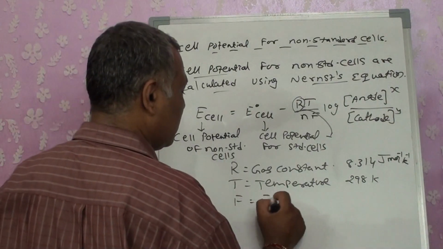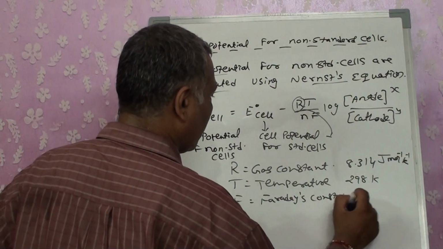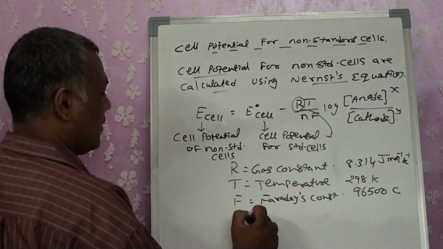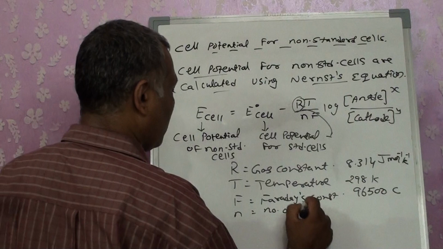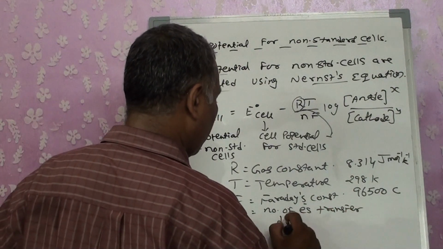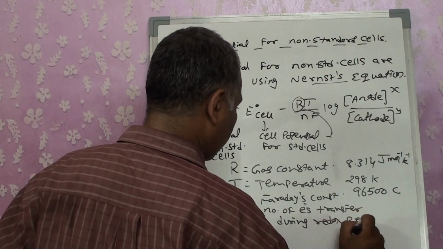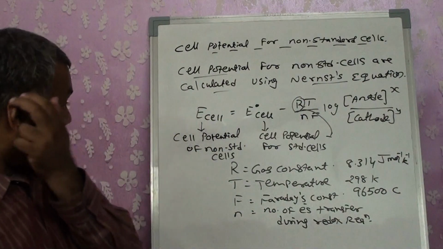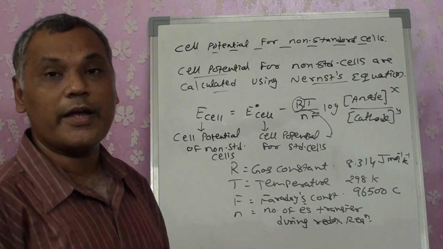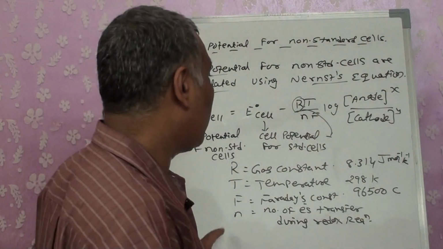F is Faraday's constant, that is 96500 coulombs. N is the number of electrons transferred during the redox reaction, right? That will keep on varying. It's not fixed. It will vary from reaction to reaction. We will also try to understand how to calculate that value of N.